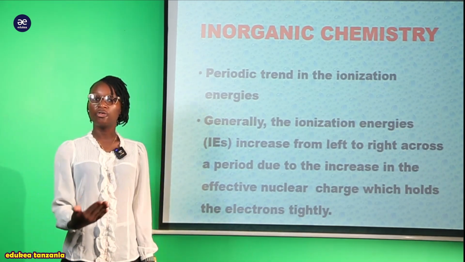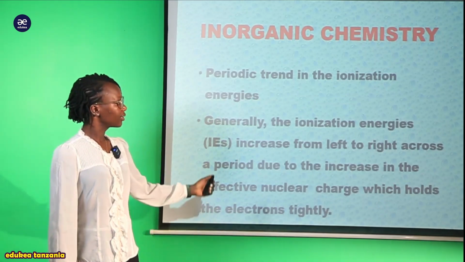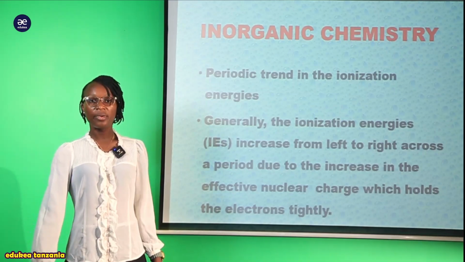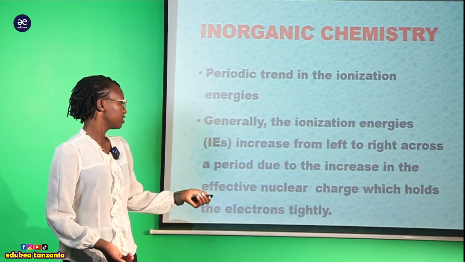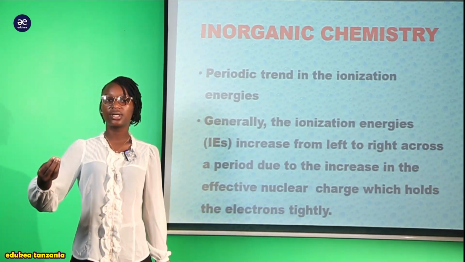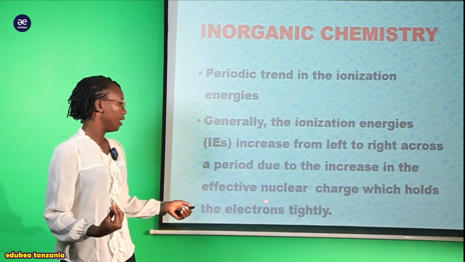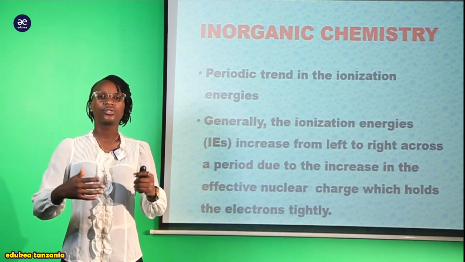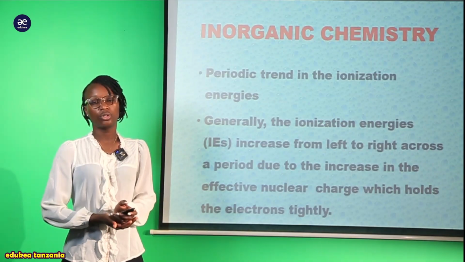As we move across the period from left to right, when we talk about the ionization energy, you can see that it tends to increase. Why? Because there is a large effective nuclear charge. So if there is a large effective nuclear charge, it means that it will hold those electrons tightly to the nucleus. If they are held to the nucleus, it is very difficult to remove them.